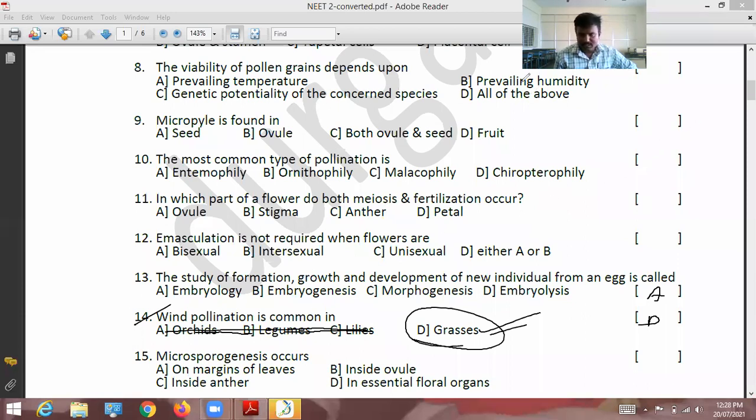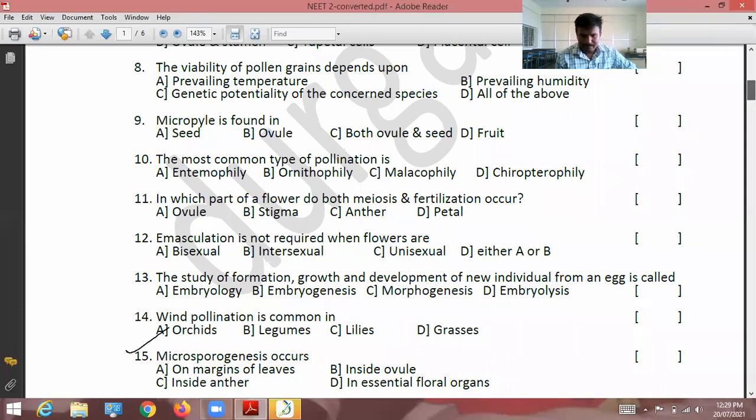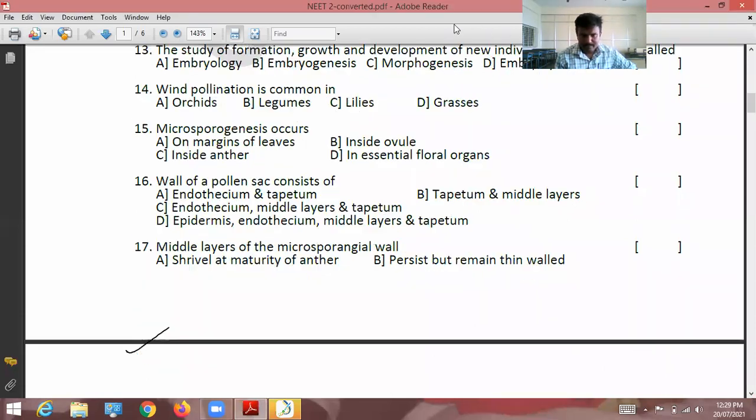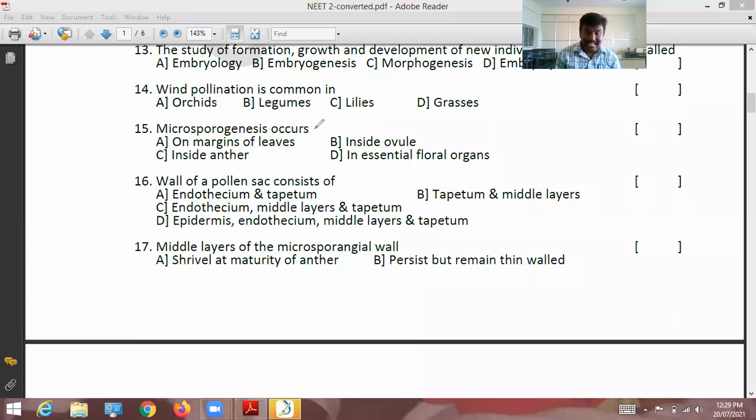15th question, try to say the answer. Where does microsporogenesis occur? On margins of leaves: margins of leaves are not related to microsporogenesis, so that option is wrong.